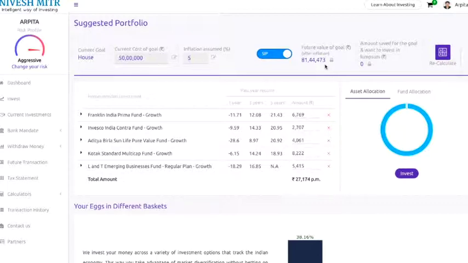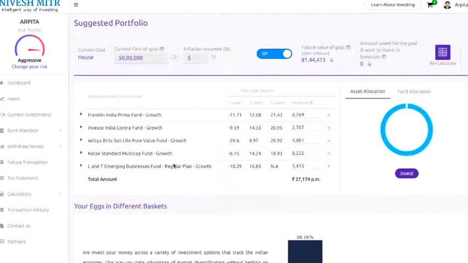This calculation is very important so that at the end of 10 years, you don't fall short of the investment amount, thinking that you've already started saving and you're ready for it. You can change the inflation amount. This is a general 5% inflation amount. You can change it to whatever you want to and click on recalculate. Now it says if the future value of your goal, assuming after inflation, is 81 lakhs, you need to start saving 27,000 rupees per month, and this is exactly how much you need to invest in which funds.